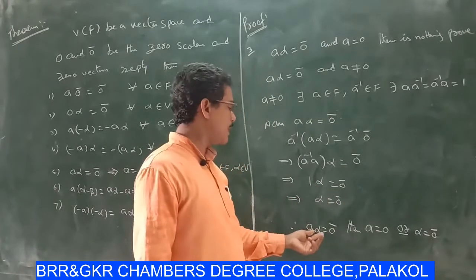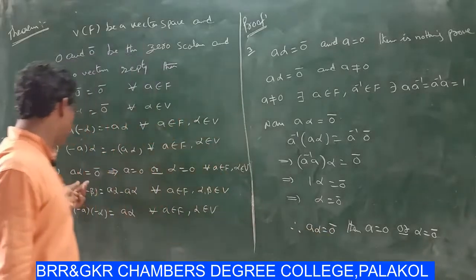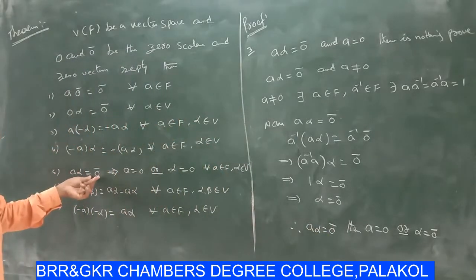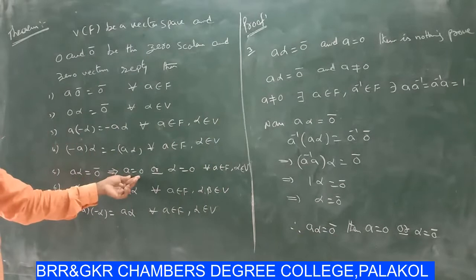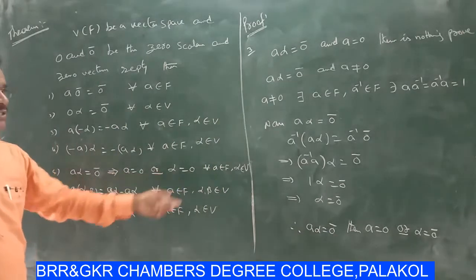Therefore, the fifth one: a alpha equal to 0 bar, then a equal to 0 or alpha equal to 0.